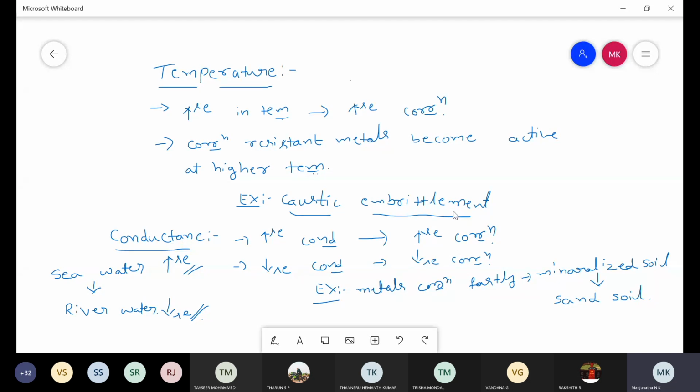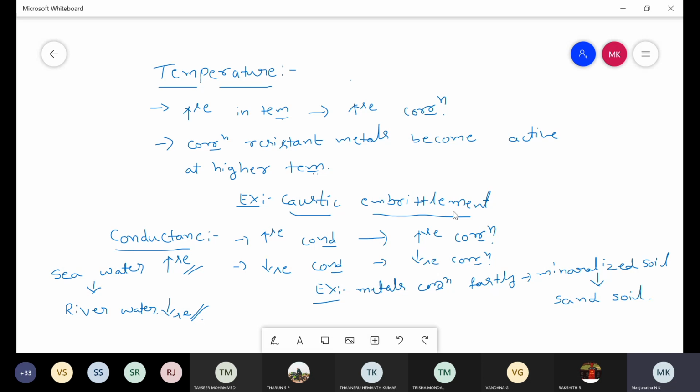There are two types of factors observed to affect the rate of corrosion. One is primary factors, due to the metal. The second is secondary factors, due to the environment. In the last class we discussed three primary factors: nature of the metal, nature of the corrosion product, and area of anode and cathode. And yesterday we discussed secondary factors which affect the rate of corrosion.